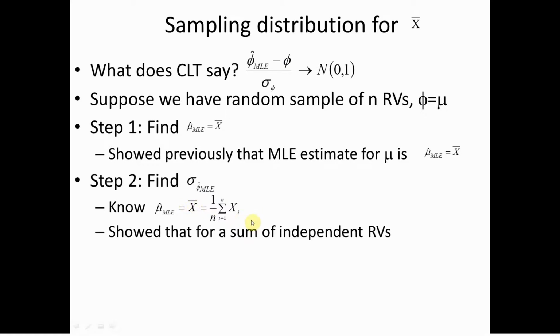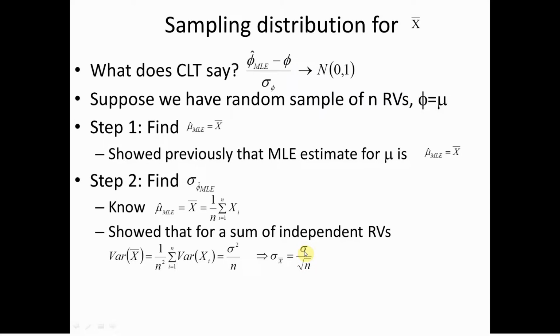Well, what is it? We showed that for a sum of independent random variables, the variance of the sum was the sum of the variances. So the variance distributes across the sum. Each of these is sigma squared, and we end up getting that the standard deviation for x bar is sigma over the square root of n, where sigma is the standard deviation for x.